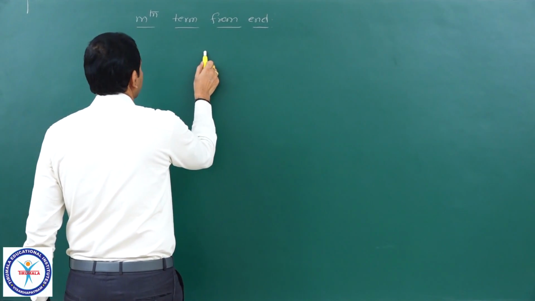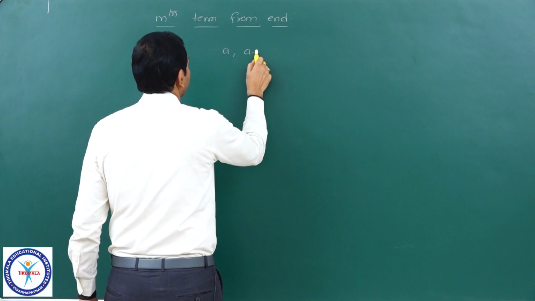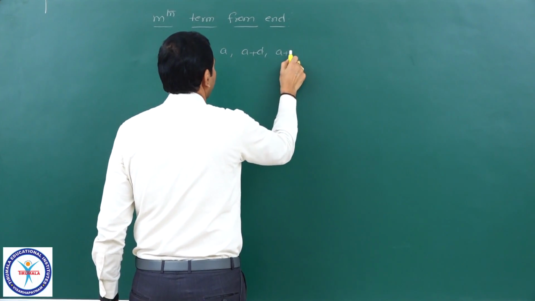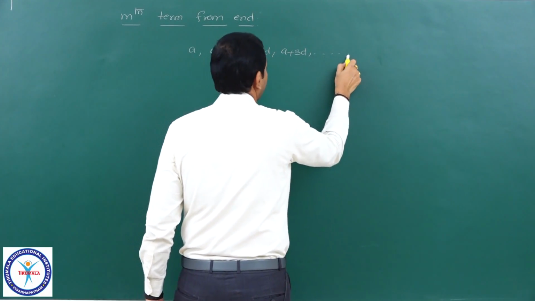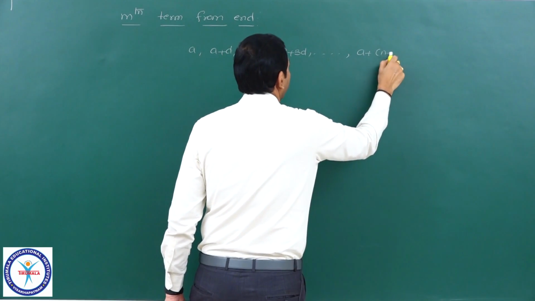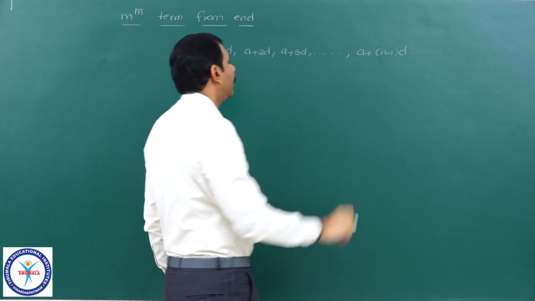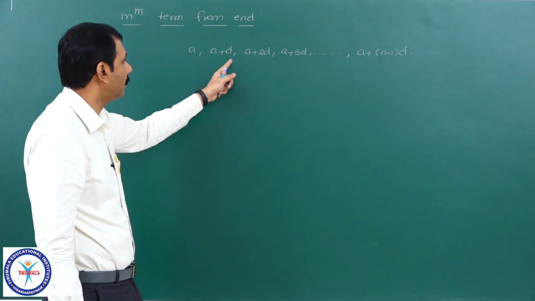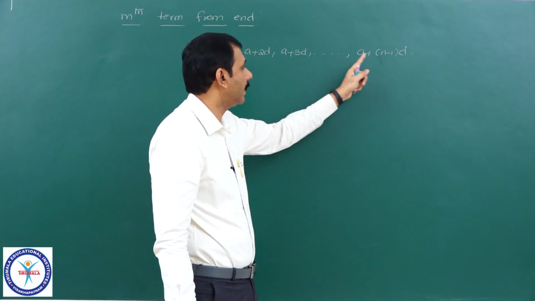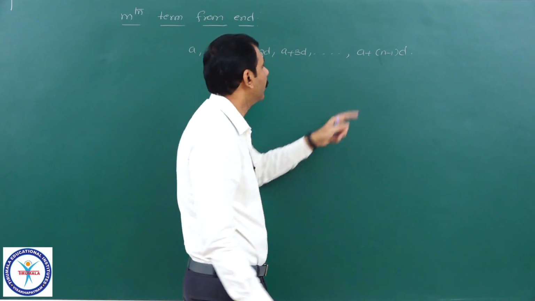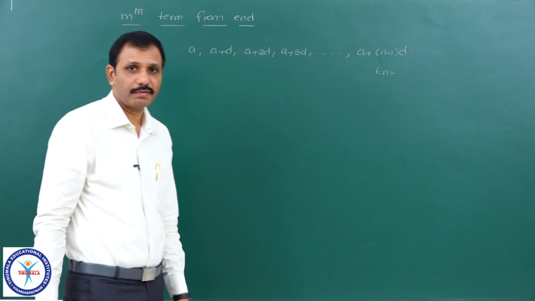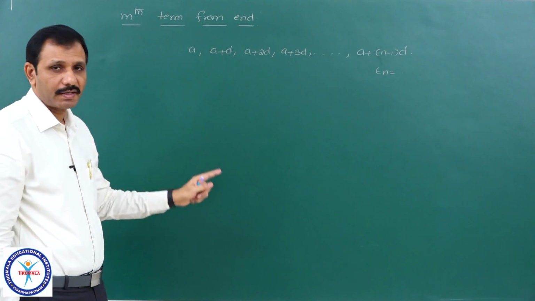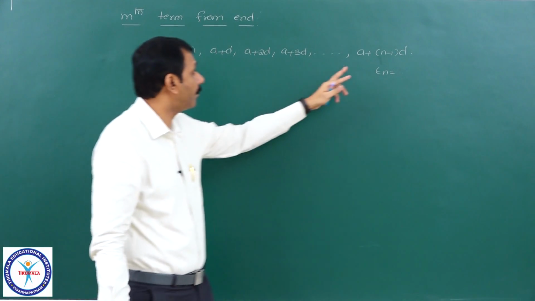Let me take that sequence as a, a plus d, a plus 2d, a plus 3d, and because n terms are there, a plus (n minus 1) into d. It is the first term, the second term, the third term, the fourth term, and the nth term. It is Tn, a plus (n minus 1) into d. Now, I am interested in finding the mth term from the end.